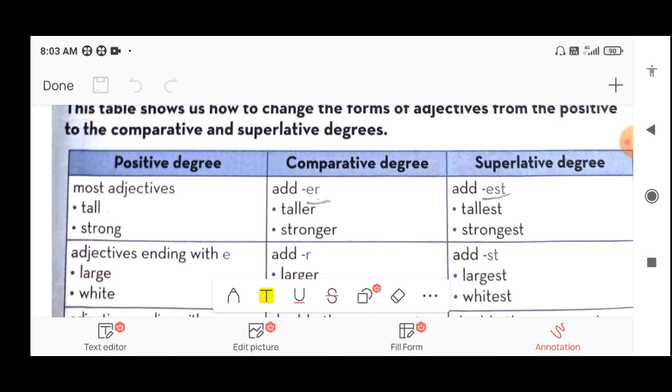And in superlative degree we have to add est, so it becomes tallest. So tall, taller, tallest. In the same way, strong is given, then we add er in comparative degree, so it becomes stronger, and in superlative we add est, so it becomes strongest.